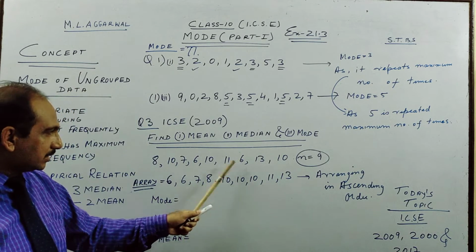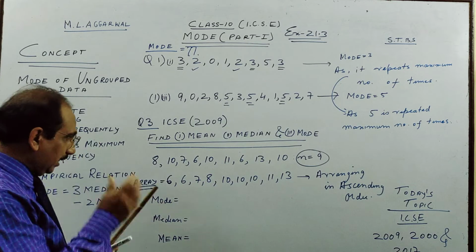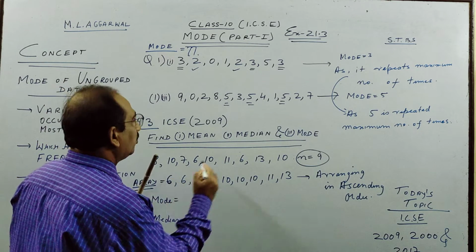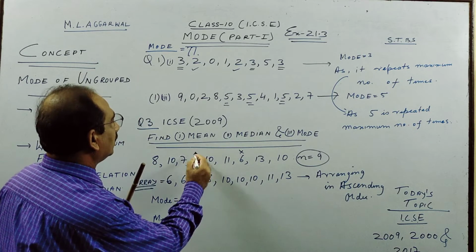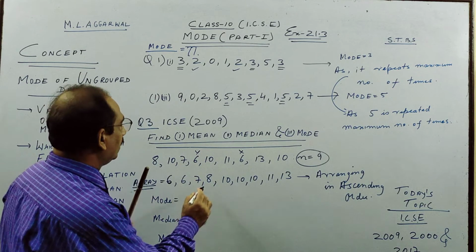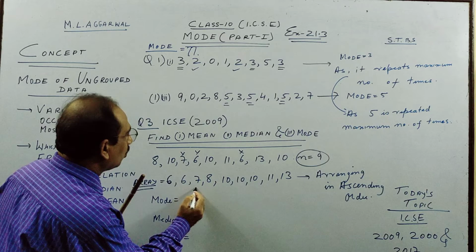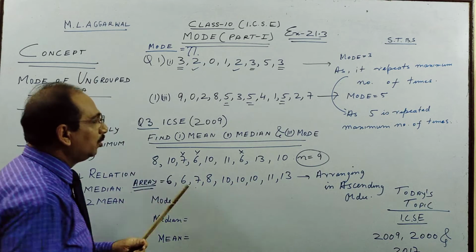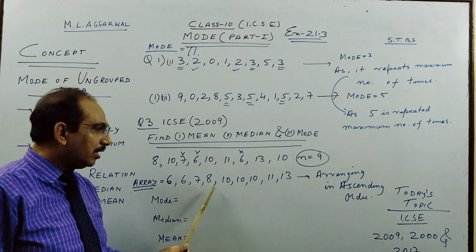So you take 6. So here we write 6. When you write 6, you cancel here 6. Another 6 you write and you cancel here. Then 7, 7 you copy, then cancel here, so that you don't make a mistake while writing it again.